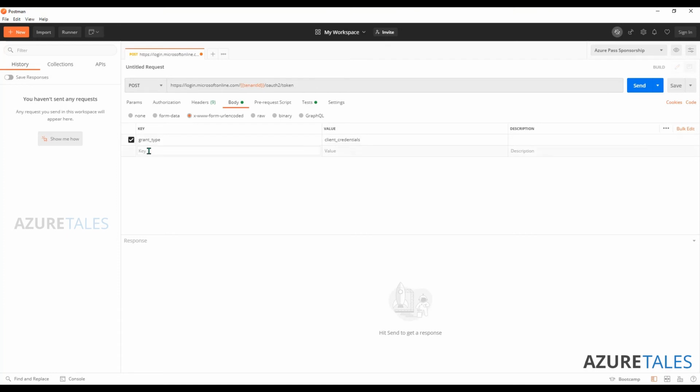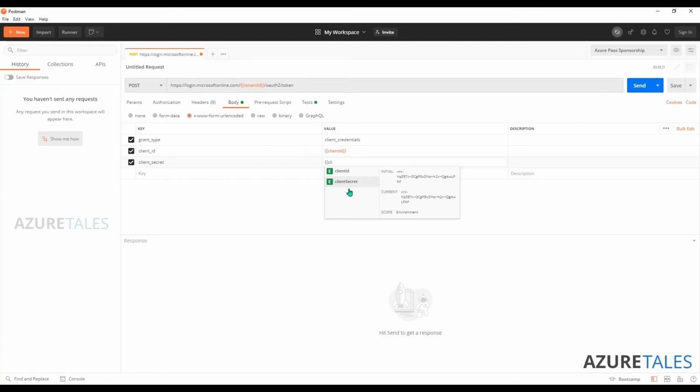Now we need the client ID, so I'll write client_id. This is stored in our client ID variable. Now I need the client_secret. The key values should be the same. You cannot change that, because this is something the API is expecting. You can have a different name for your variable if you like, but the key values should be like this.